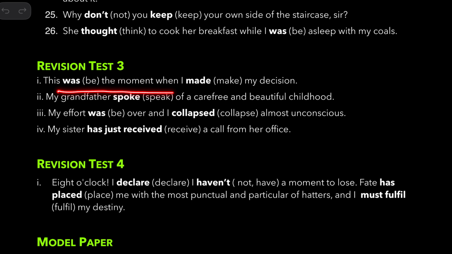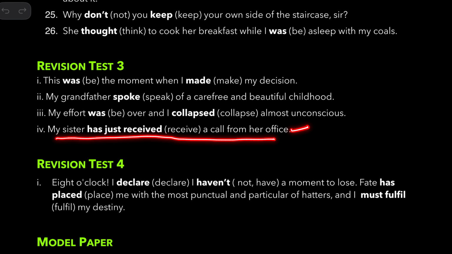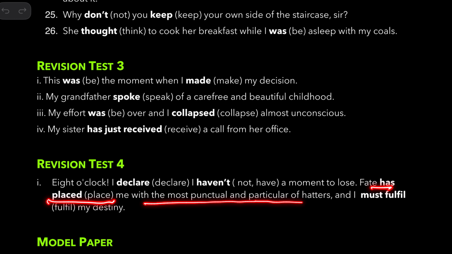This was a moment when I made my decision. My grandmother spoke of a carefree and beautiful childhood. My effort was over and I collapsed almost unconscious. So these are all from lessons. My sister has just received a call from her office. This is a general question. 8 o'clock? I declare this from Box and Cox. I declare I haven't a moment to lose. Fate has placed me with the most punctual and particular of hatters, and I must fulfill my destiny.